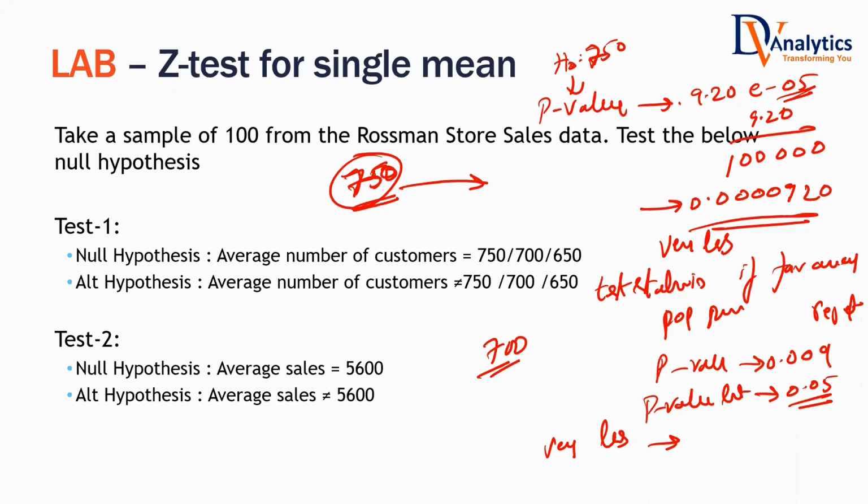What is the full story? P-value very less. That means the test statistic is far away. Yes or no? Yes. Test statistic is far away. If it is far away, then you reject. So what are we rejecting? We are rejecting this also.